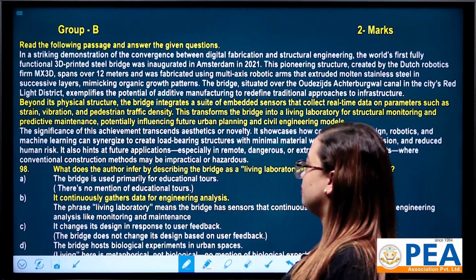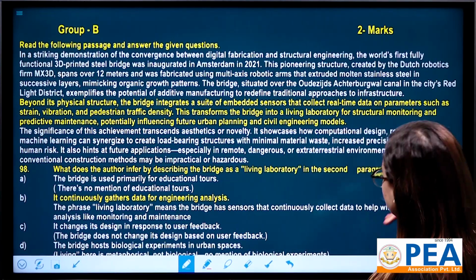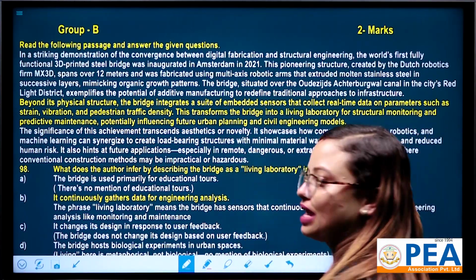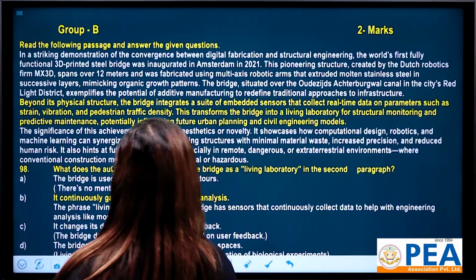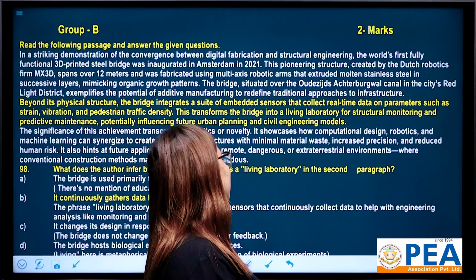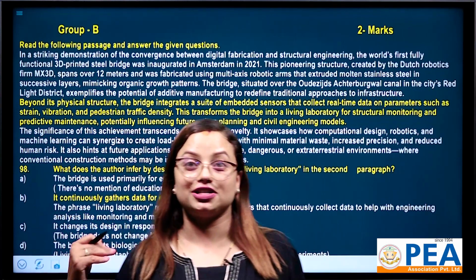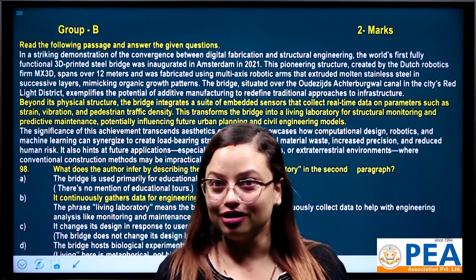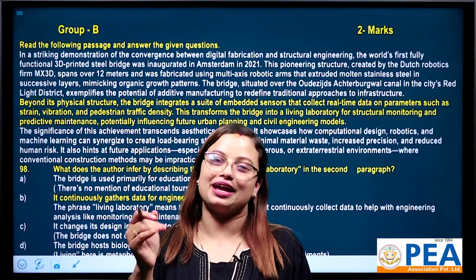What does the author infer by describing the bridge as a living laboratory in the second paragraph? Now we have 4 options. Let's start. This question is an indirect question, my dear students. For an indirect question, you need to give time, right?